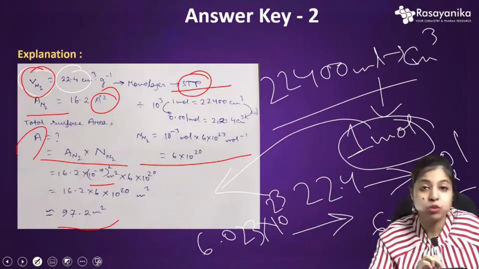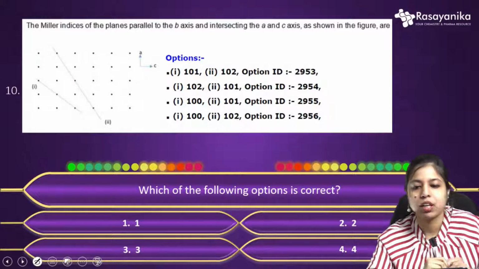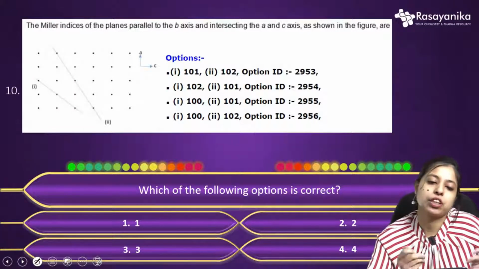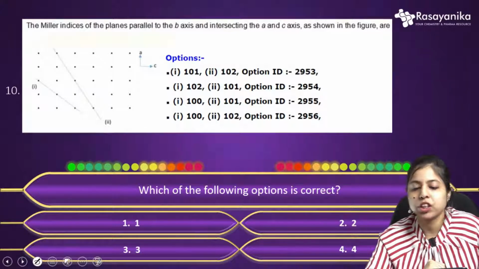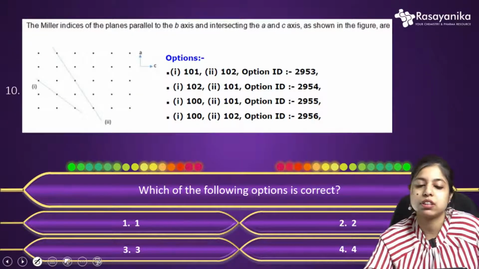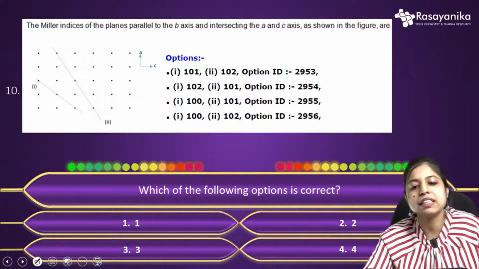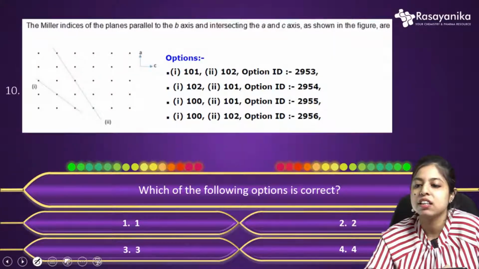Okay, so let's move to our next question. Our next question is another question from physical chemistry, from solid state chemistry actually. The question was: the Miller indices of the planes parallel to the B axis and intersecting the A and C axis, as shown in the figure.